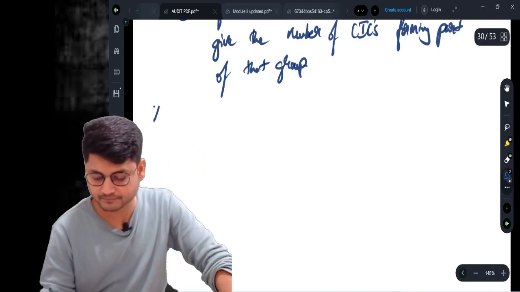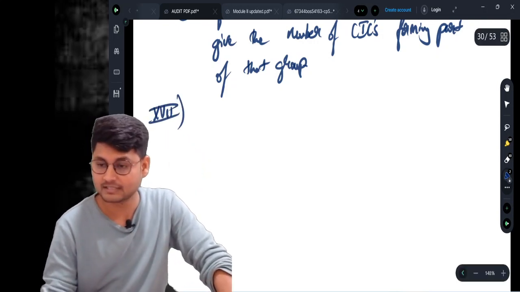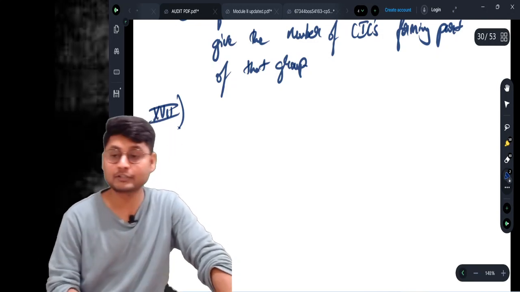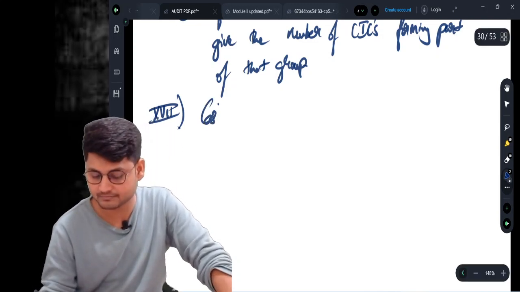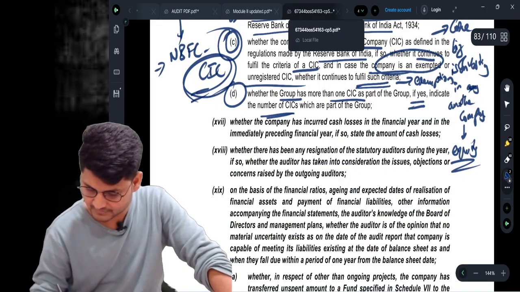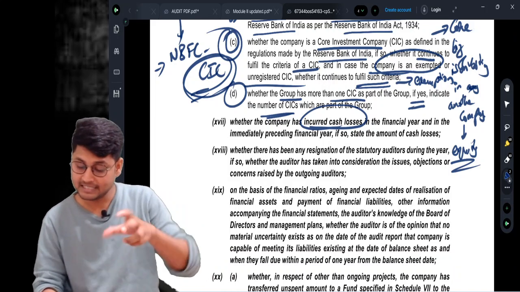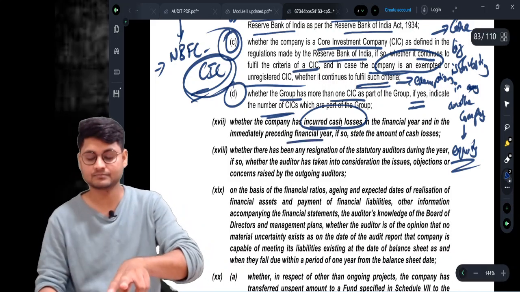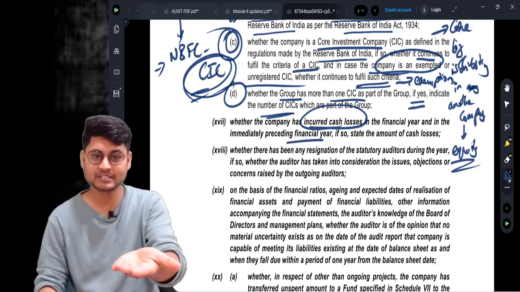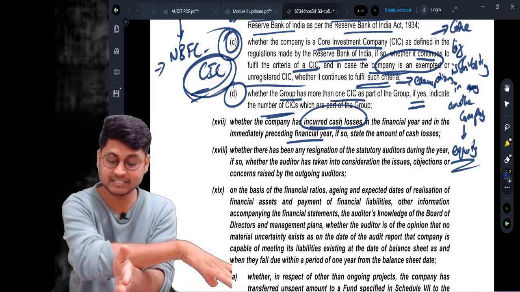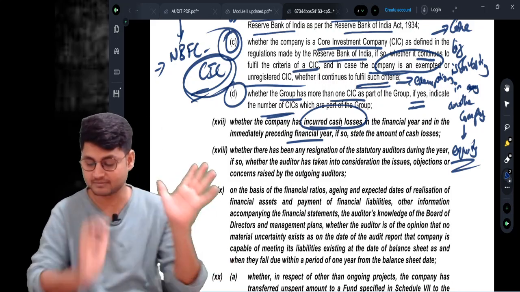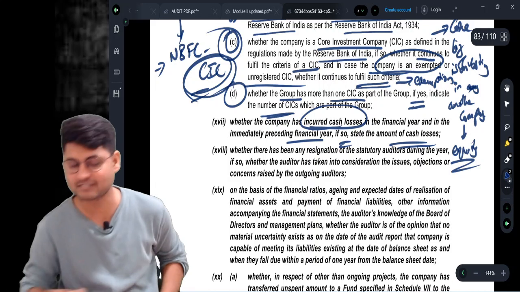Clause number 17 talks about cash loss. What is cash loss? See, whether the company has incurred cash loss in the financial year and in the immediately preceding financial year. So in the financial year we need to check, and in the preceding financial year also we need to check if there is any cash loss, and if so, state the amount of cash loss. What is cash loss?